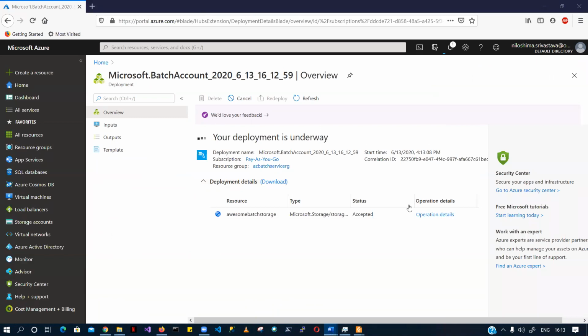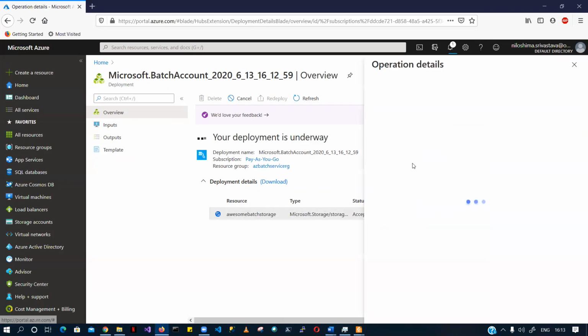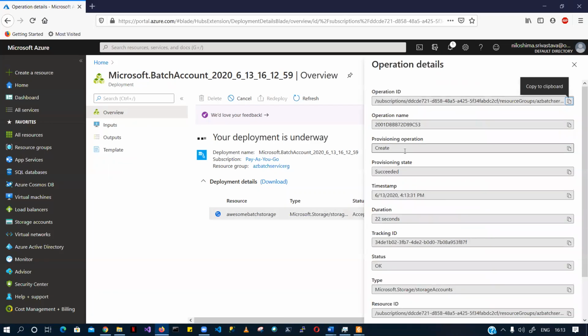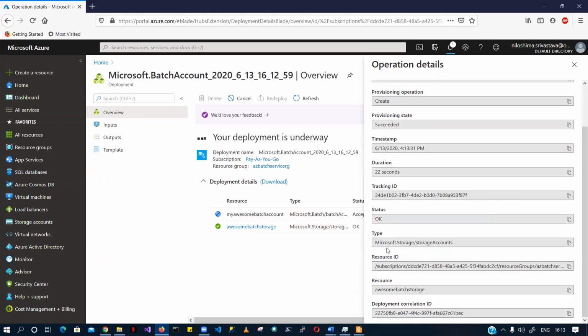One more thing, if you would like to see what operations are taking place in whatever resource you have deployed, just go ahead and click operation details, and you'll be able to see what is happening here. We are creating it, this is the state, this is the timestamp, how much time it will take, how to track it, what type of resources you have deployed, what is the subscription ID, what is the resource group, and so on and so forth.